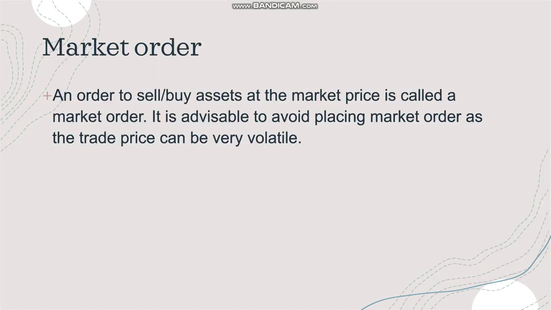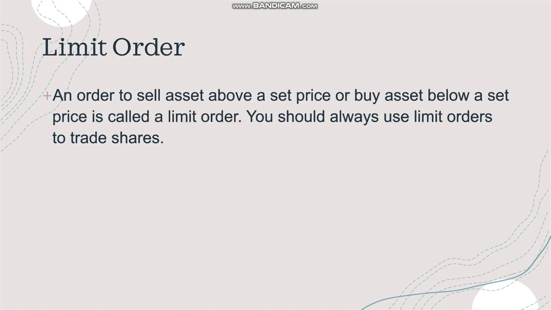Market order is an order executed at the prevailing price. It is advisable to avoid market orders because the price may not always be favorable. To get a better price, it is always advisable to place the order at a limit price. While placing an order, we always get the option of placing it at the market price or the limit price. If possible, go for limit price only. But sometimes limit price is not available. At that point of time, as we have no other option, we need to go for a market order.